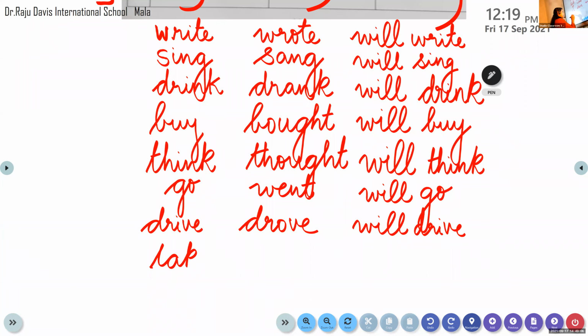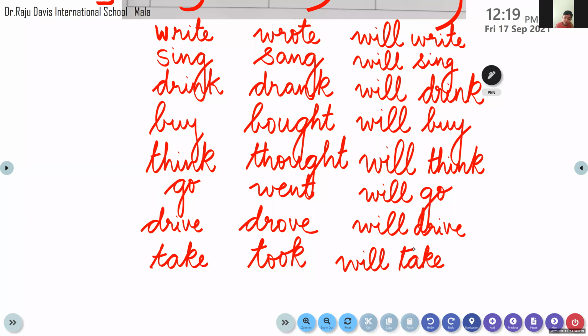What's the past tense of take? It is took, T-O-O-K, took. And the future tense is will take. Will take. Is that clear to all of you?